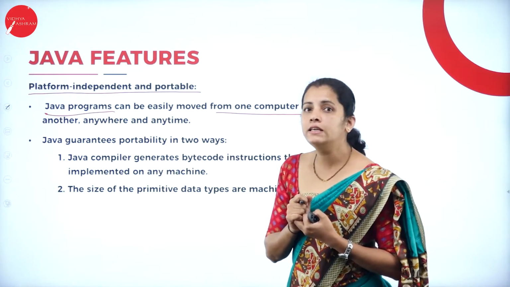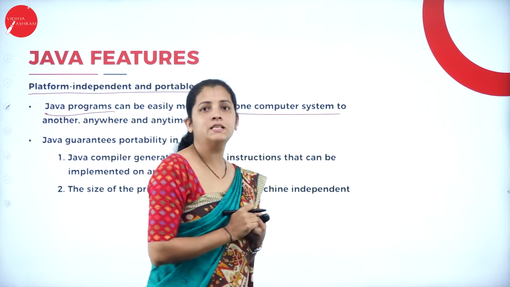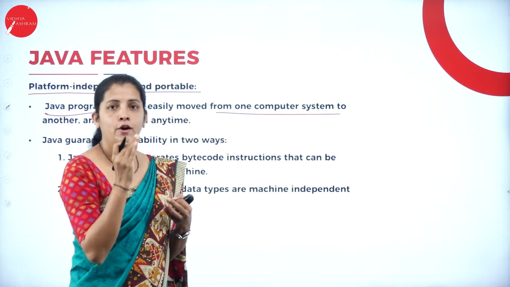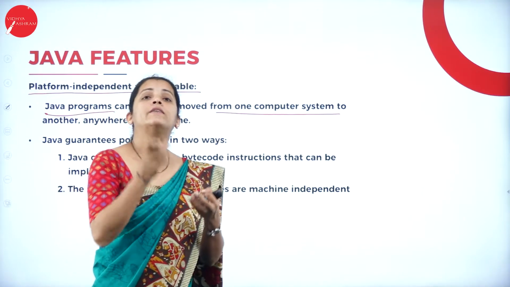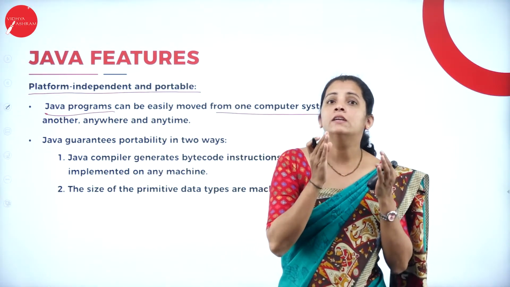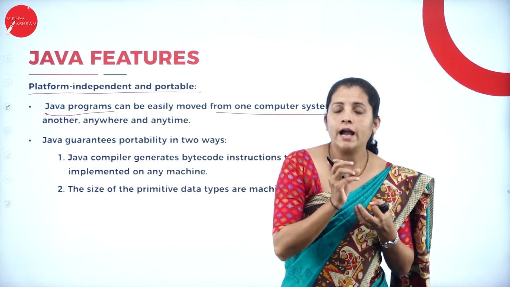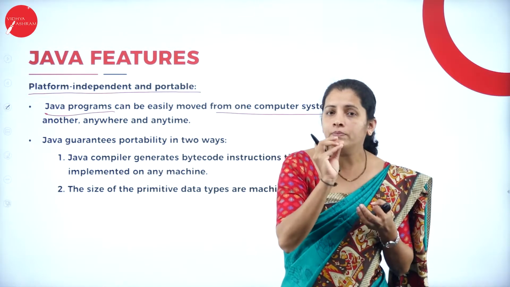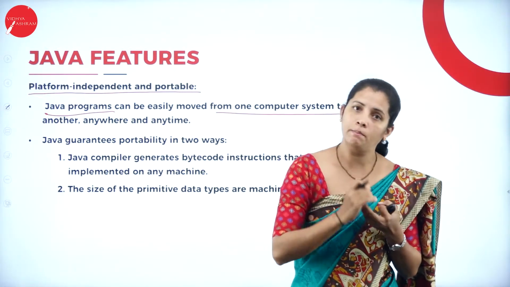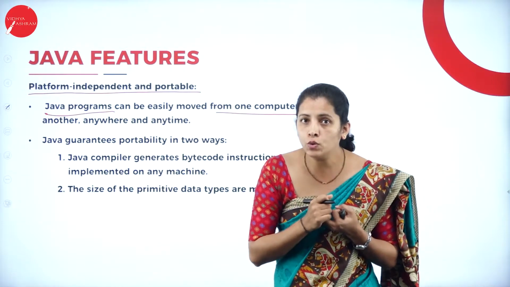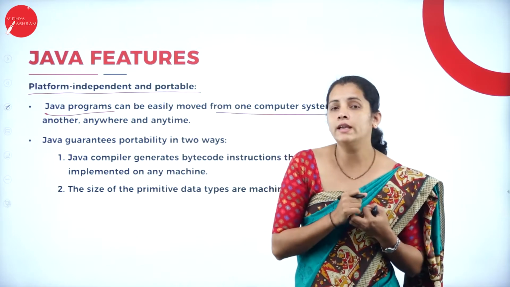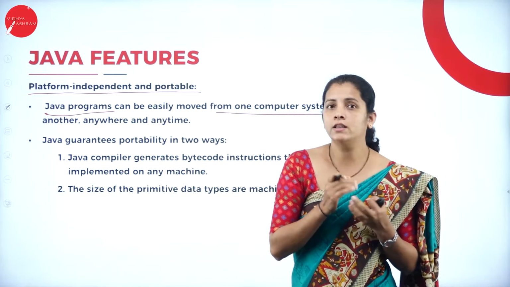Suppose if I consider C or C++ program, after the compilation, I'm going to get the object code, and whatever object code I'm going to get, that is machine dependent. And I cannot run that machine dependent code on some other platform. So what I want to do here, I want to make a small modification, then only I can run that code.